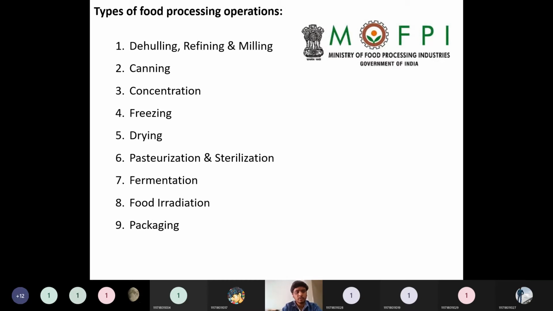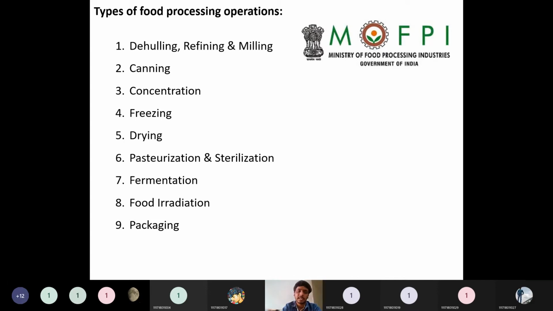Then freezing. Why do we do freezing? In freezing, the microorganisms cannot be killed, but their reproduction and growth we can stop by freezing the food. Freezing is an operation we can do post harvest and pre harvest also. Then drying. After we remove the water content present in natural products, the shelf life can be increased. Drying is also one of the major operations in the food processing industry.